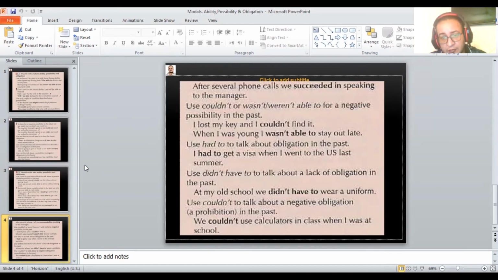Use could not to talk about a negative obligation or a prohibition in the past. We could not use calculators in class when I was at school.